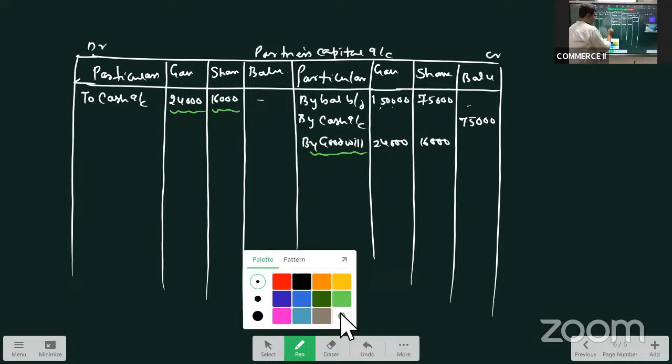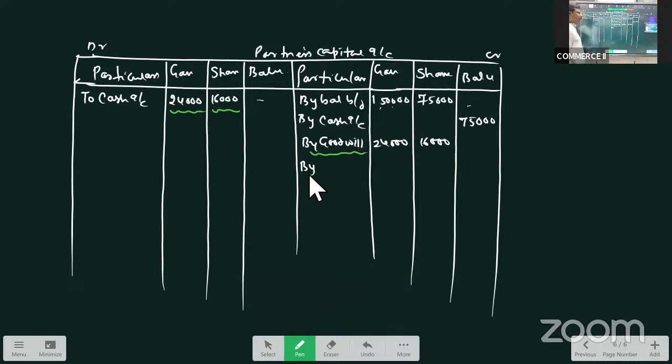Next, we take accumulated profits. What are the accumulated profits we have? General reserve, P&L balance, like this. Here we have general reserve of 30,000. So that general reserve also should be credited to all partners in the profit sharing ratio. What is the ratio? 3:2. So 30,000 into 3 by 5.